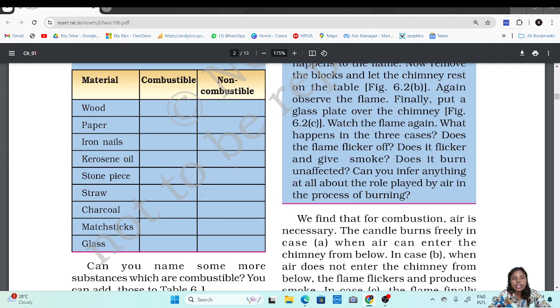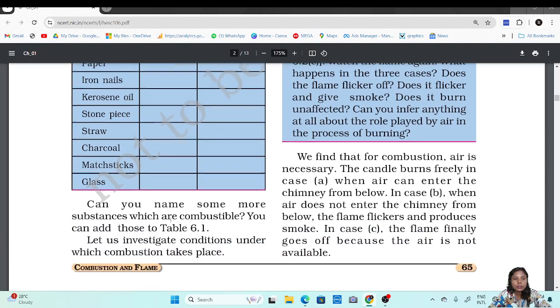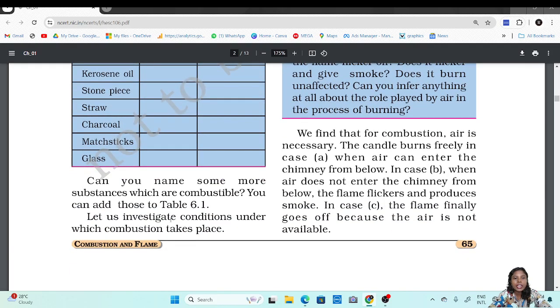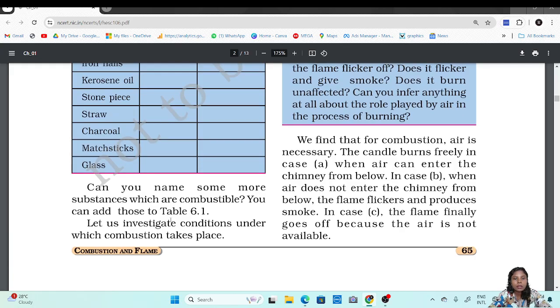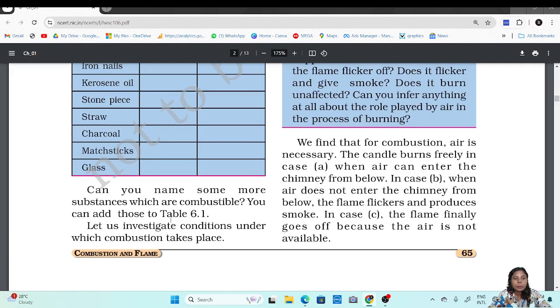Stone pieces are again non-combustible. Straw will catch fire, so it is combustible. Charcoal we already know is combustible. Matchsticks are also combustible, and so are glass beads. Now, can you name some more substances which are combustible? You can add those to table 6.1.